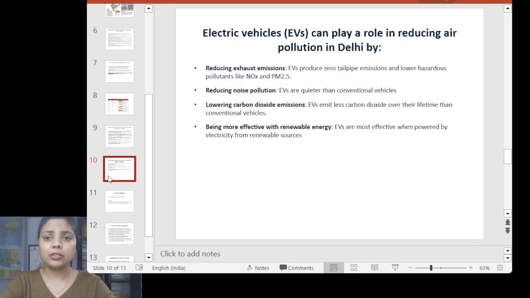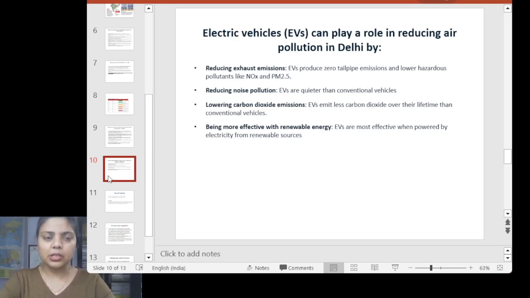First point, reducing exhaust emission. Whenever we are using an EV, we are not seeing the emission of PM 2.5 and NOx, and it reduces noise pollution. You might have observed it, a car running on petrol or diesel makes a lot of noise whenever its engine is being started or it's running on the road.